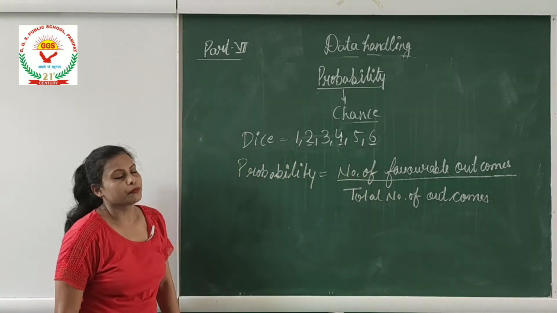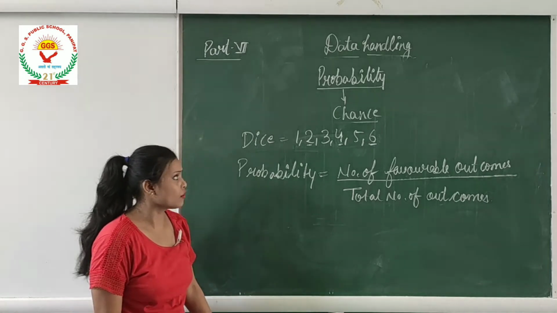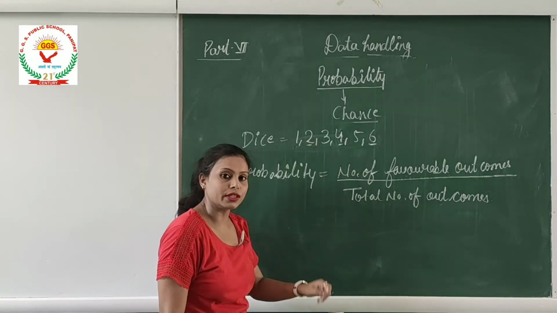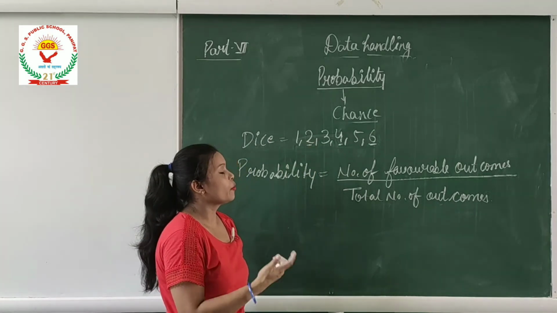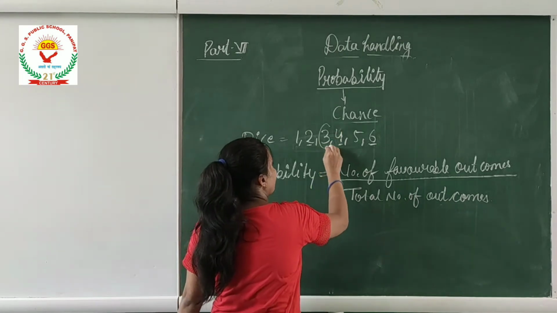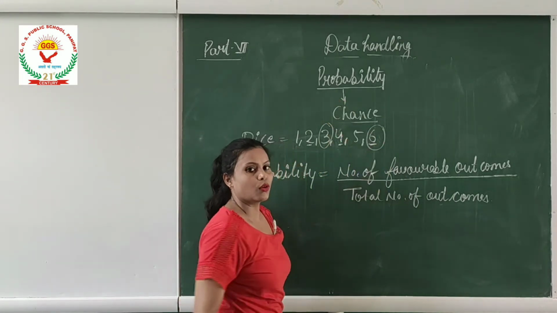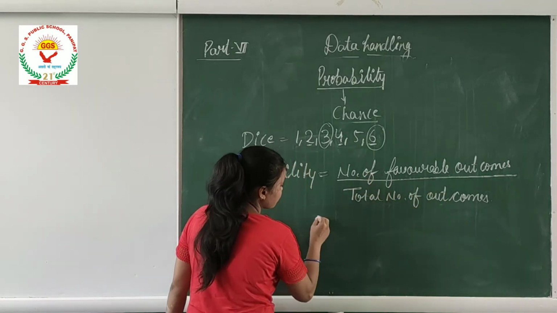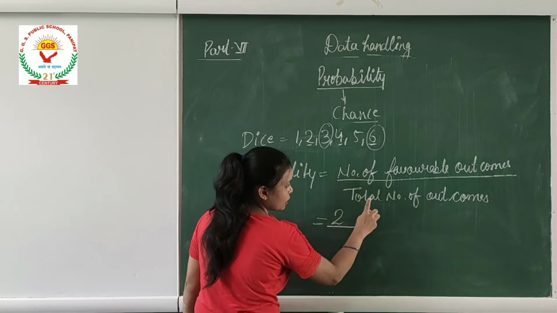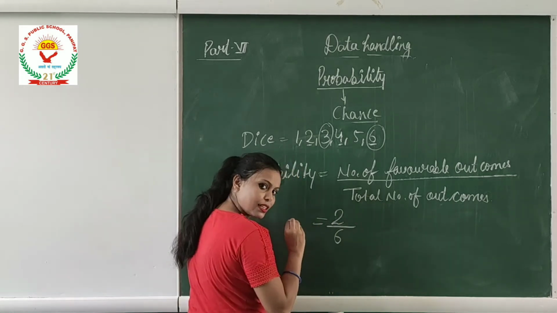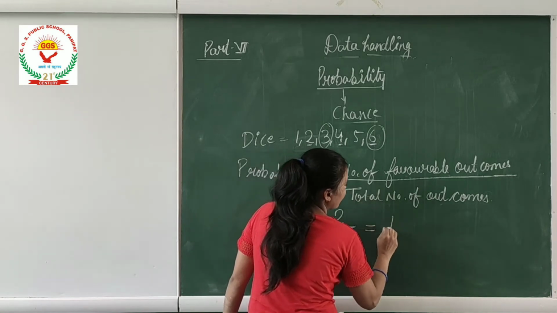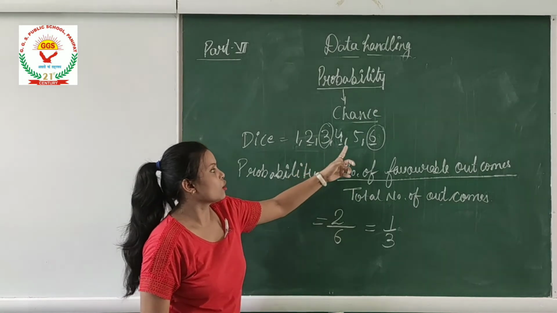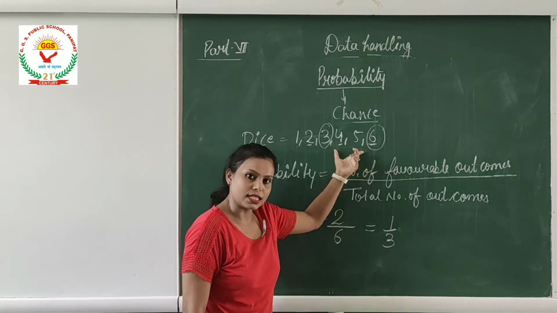Now if I ask what is the probability of coming a multiple of 3 on the dice? So how many multiples of 3? 1, 2. Only 2 multiples of 3 are there. So number of favorable outcomes are 2 and total number of outcomes are 6. Alright. So we get 1 by 3 as the probability of a multiple of 3 coming on the dice.